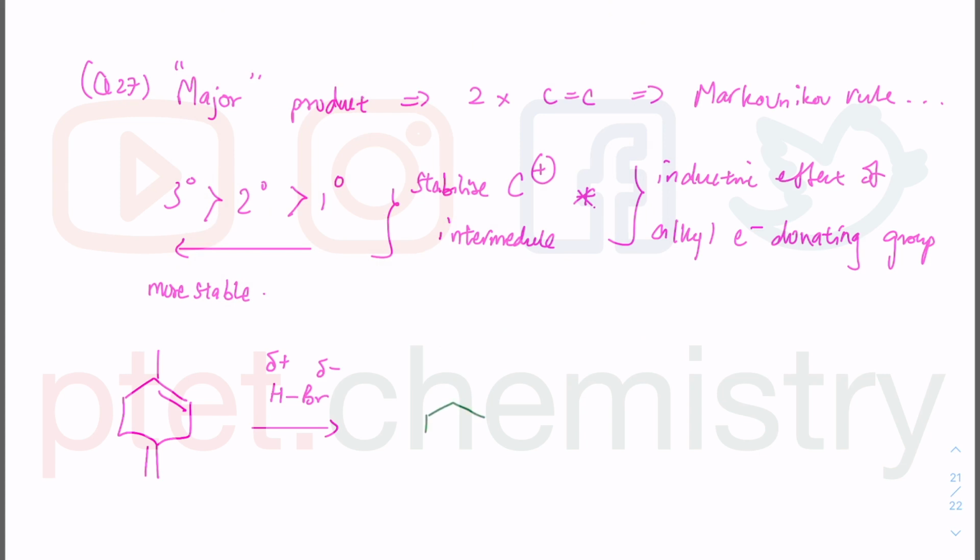Think about one of the carbon-carbon double bonds first. If I just focus on this carbon-carbon double bond first, I could add the H there, meaning you add the H there, then you're going to get a plus there. And then the other one is, I could add the H there, and I could get a plus there. So there are 4 possible combinations, and you can draw all the 4 possible combinations.